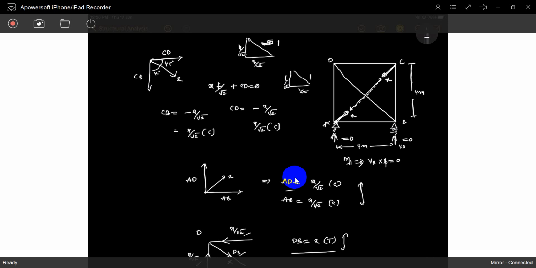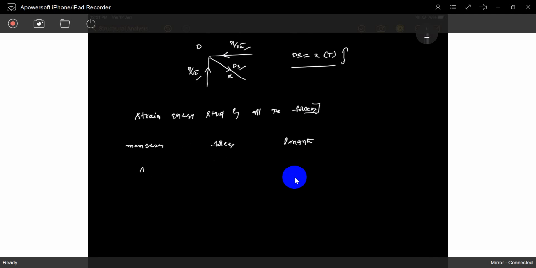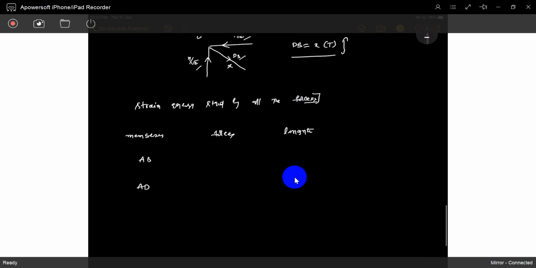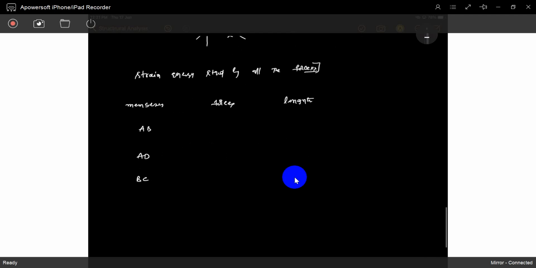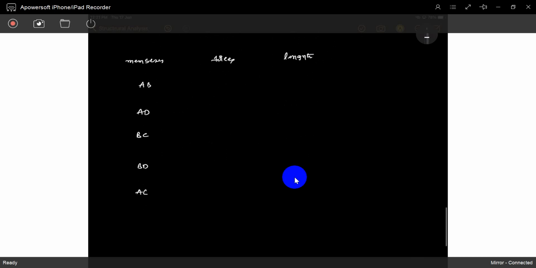See it, so member, force, length. The members are AB, AD, BC, BD, AC, CD.